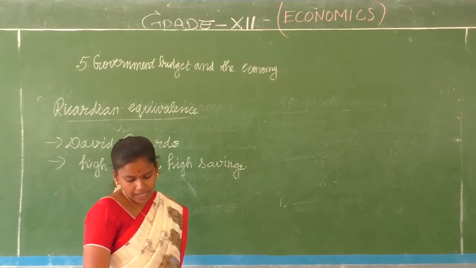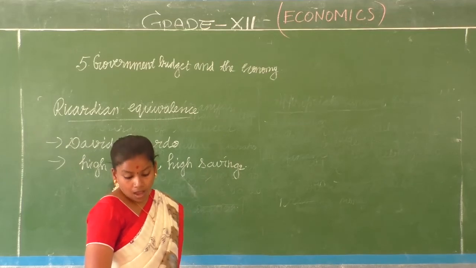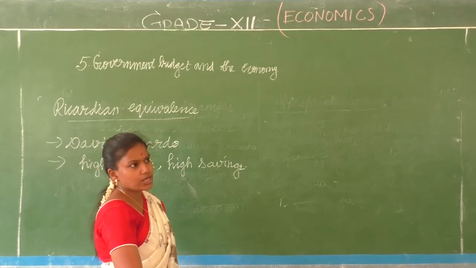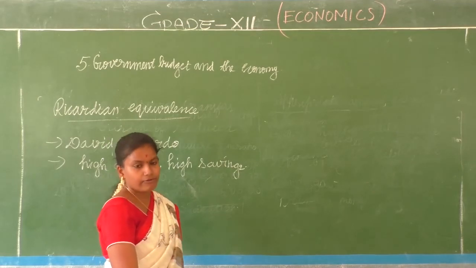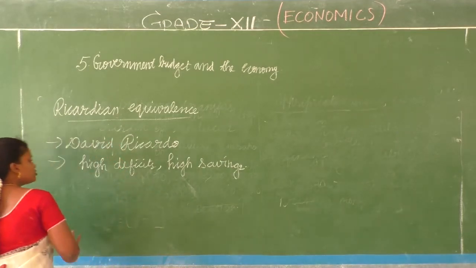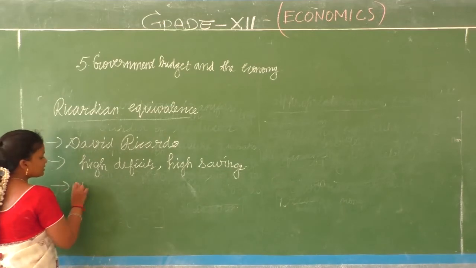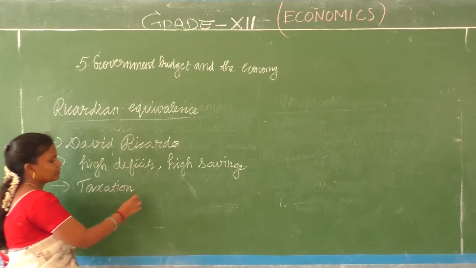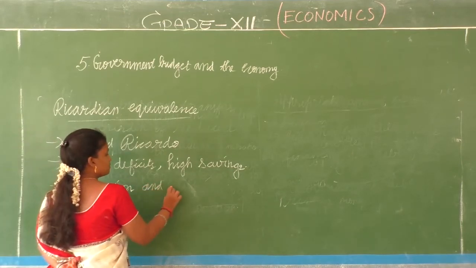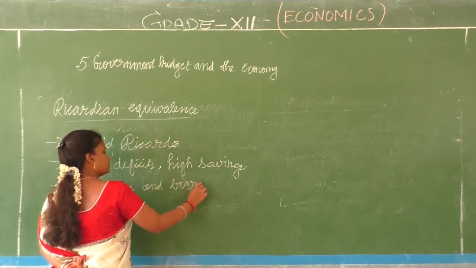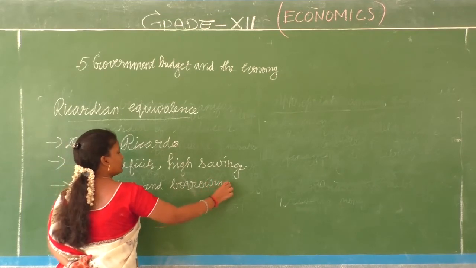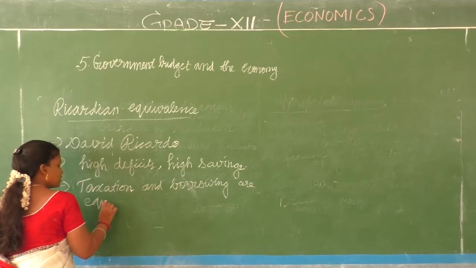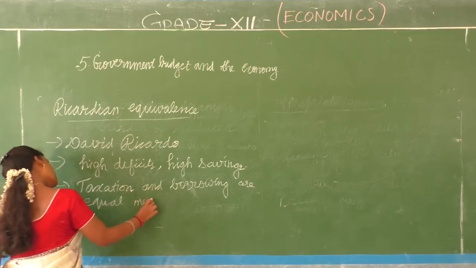It is equivalent because it argues that taxation and borrowing are equivalent means of matching the deficit. So what are the two things? Taxation and borrowing are equal measures.